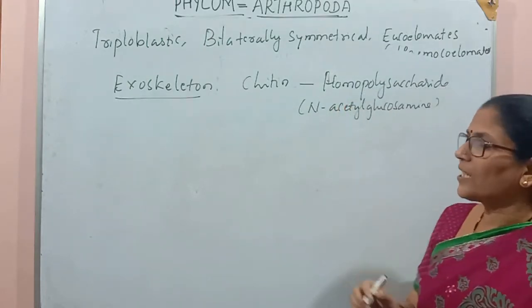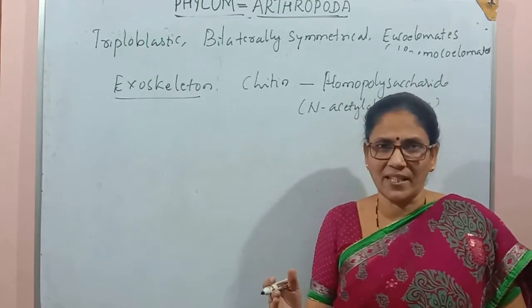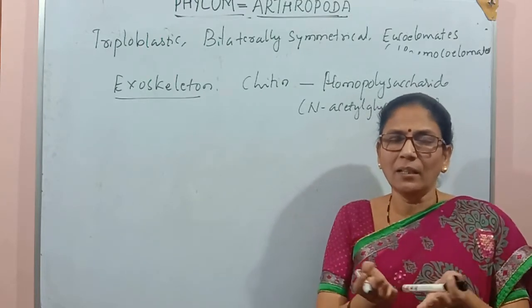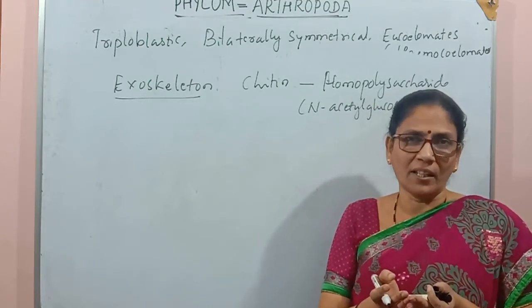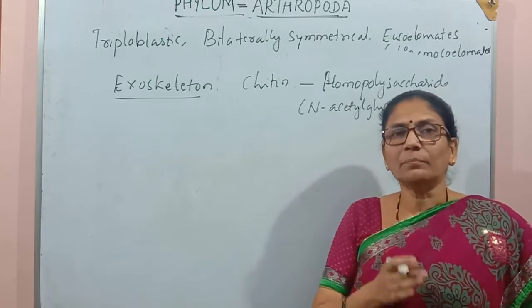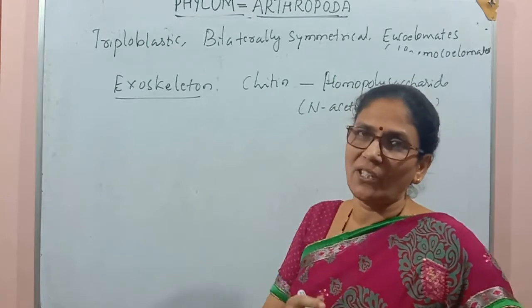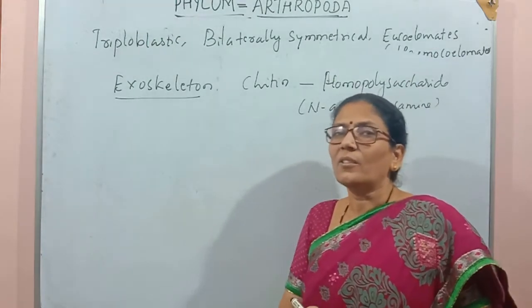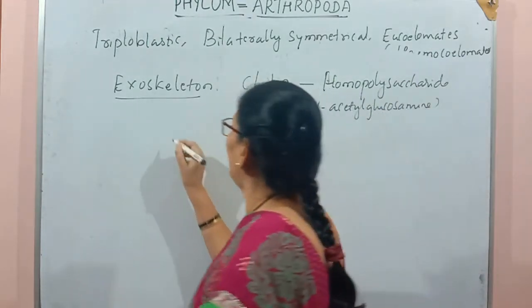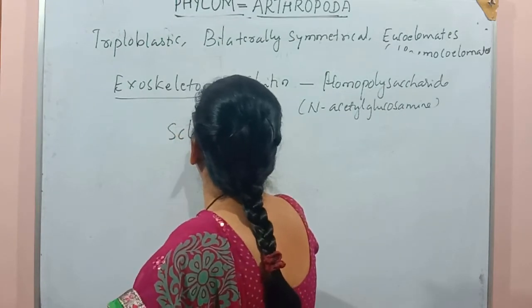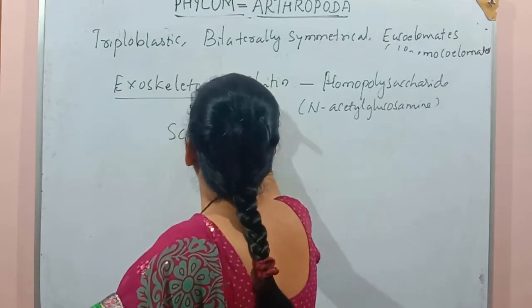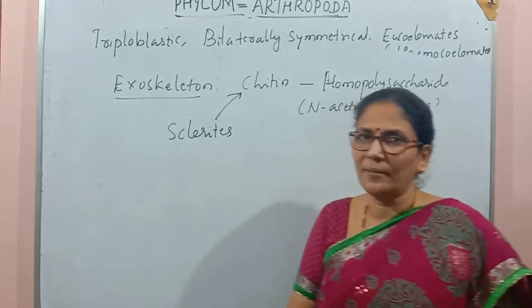And chitin is present in the form of pieces. Not a single piece of chitin is there. Chitin is present in many pieces, and these pieces of chitin or exoskeleton are called the sclerites.